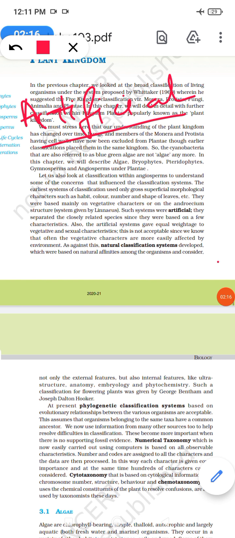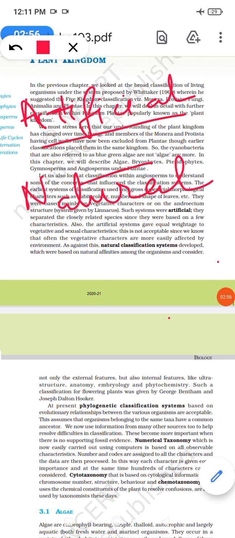Then we have the natural system of classification. What is the natural system of classification? It is based on overall morphology and the anatomical characteristics, which include natural relationship among the organisms. Initially it used the overall morphological similarities, but gradually it got refined to use anatomy, embryology, ultrastructure, etc. That is when we say it is a natural classification system.